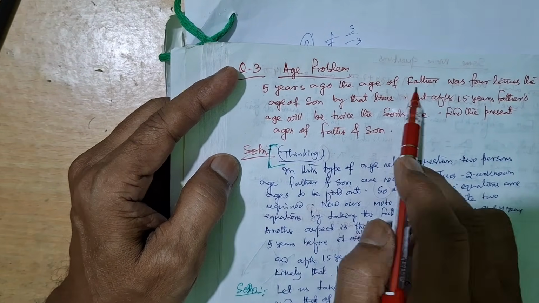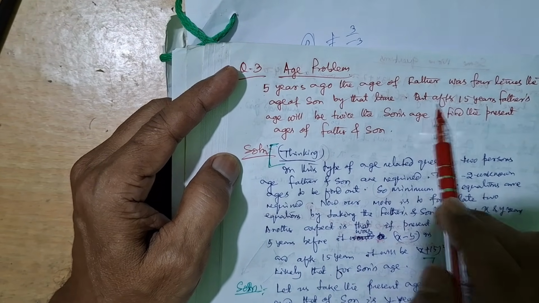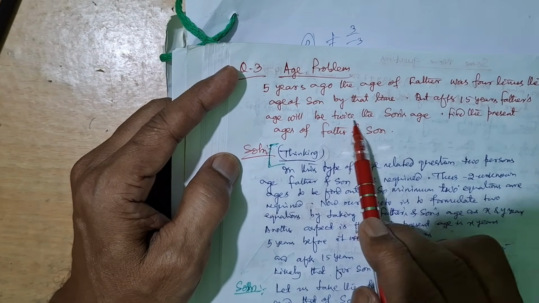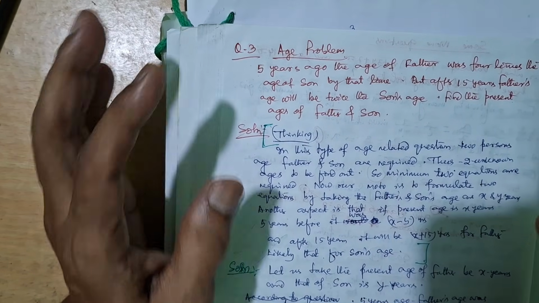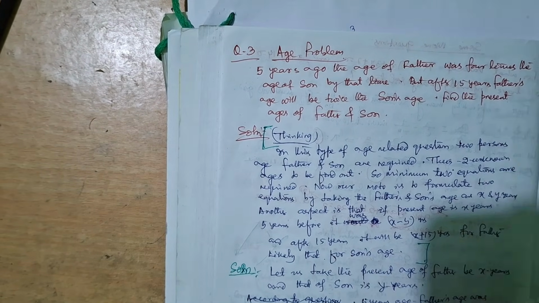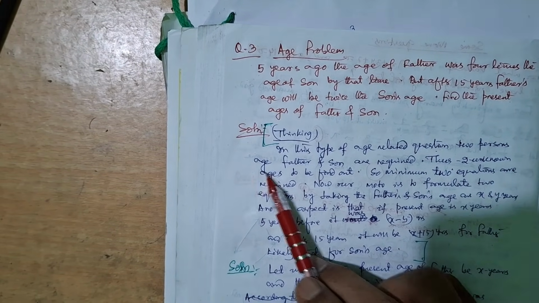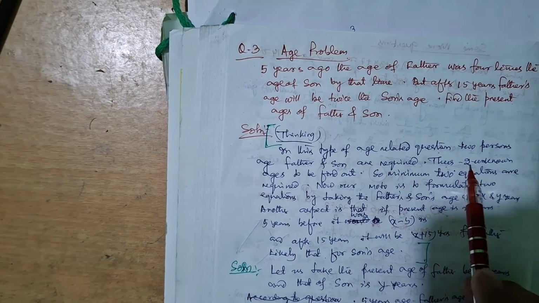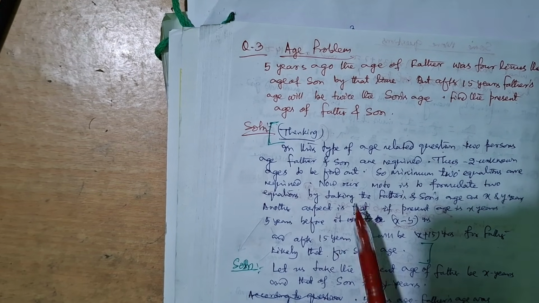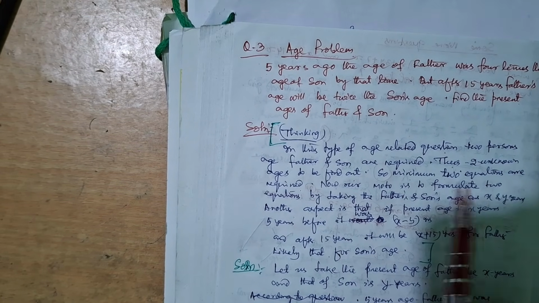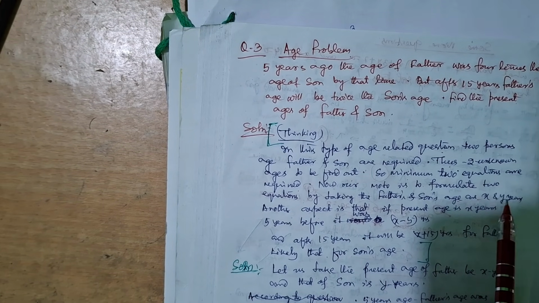5 years ago, the age of the father was 4 times the age of the son at that time. But after 15 years, the father's age will be twice the son's age. Find the present ages of father and son. Always take the present ages to be x and y. In this type of age-related question, two persons' ages are required, so two unknowns, and minimum 2 equations are required. Our motto is to formulate 2 equations by taking the father's and son's ages as x and y.